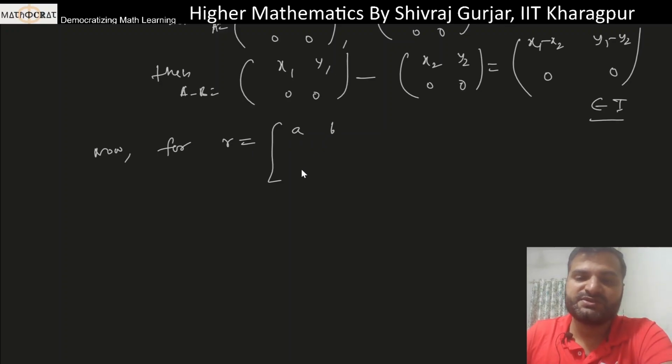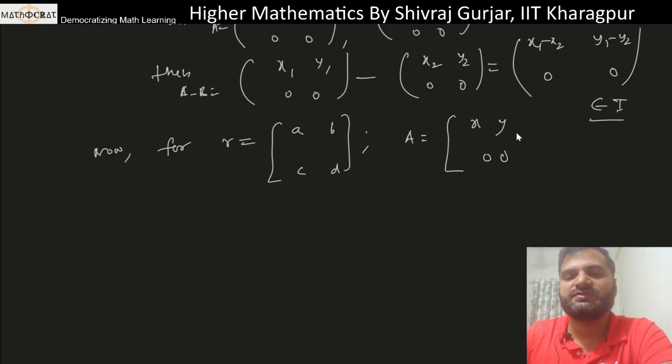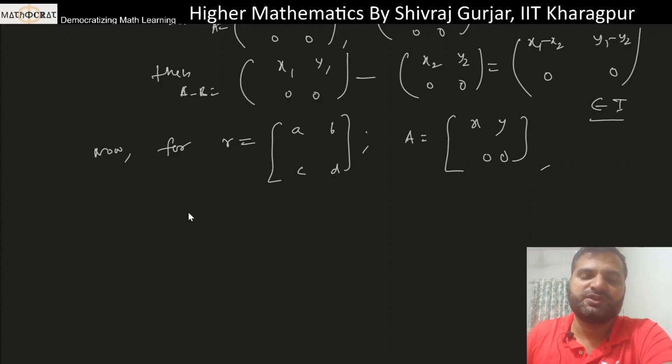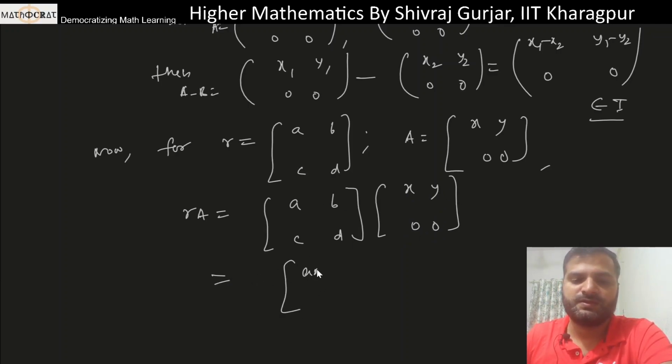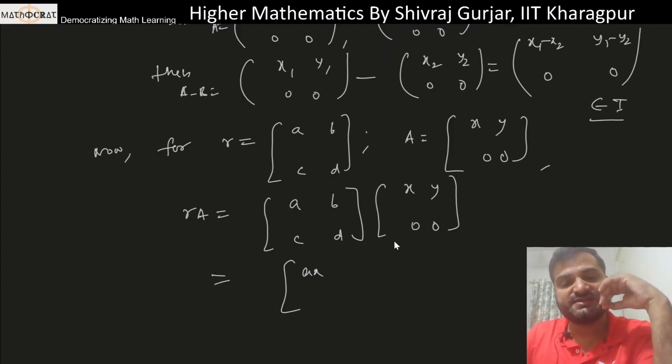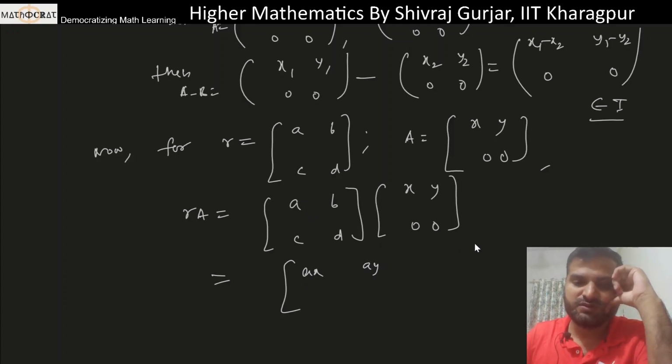So let us take this A B C D. ठीक है, और यहाँ से जो एलिमेंट लेंगे A वो हम x y 0 0 ले लेंगे. ठीक है, अब देखो इफ वी सी आर ए तो ये क्या आएगा A B C D and this is x y 0 0. So this will be a matrix multiplication. So ax plus 0 and ay plus b into 0 is 0 only, cx plus d0 and this is cy d0.